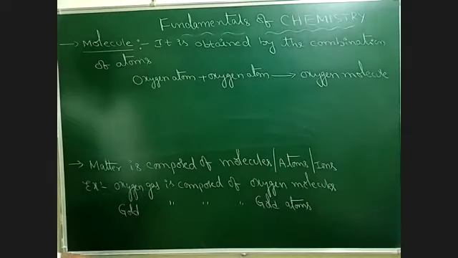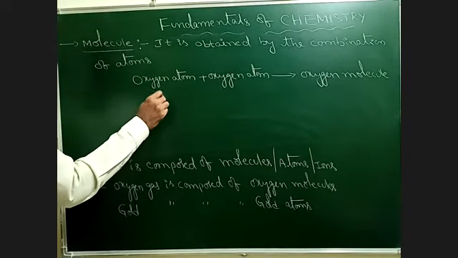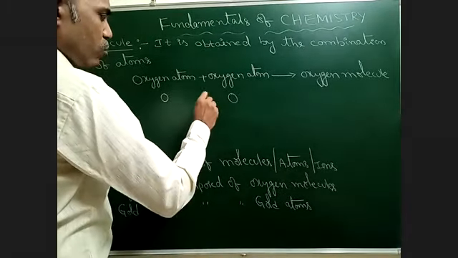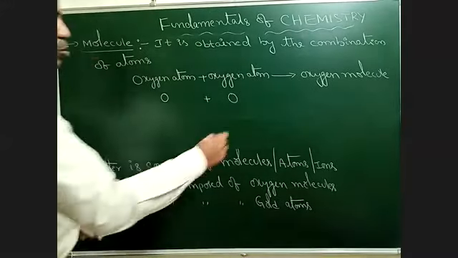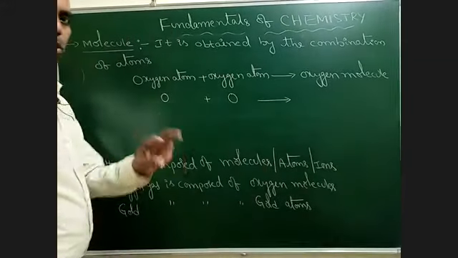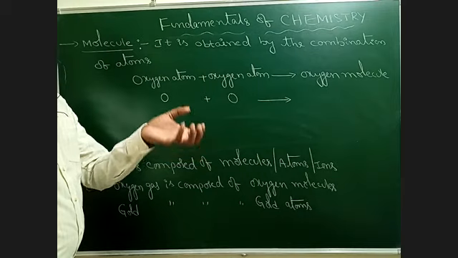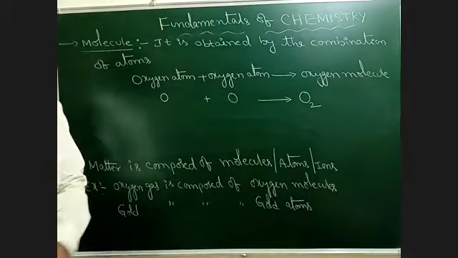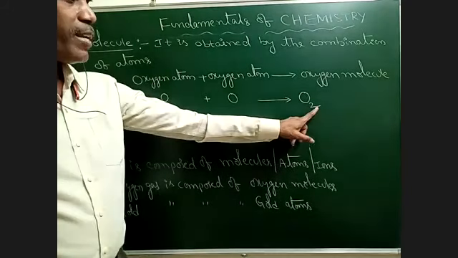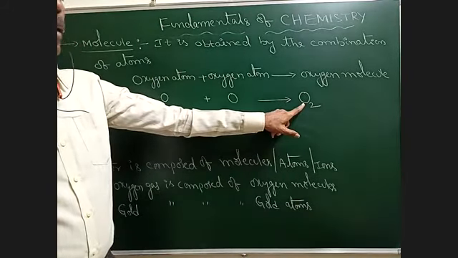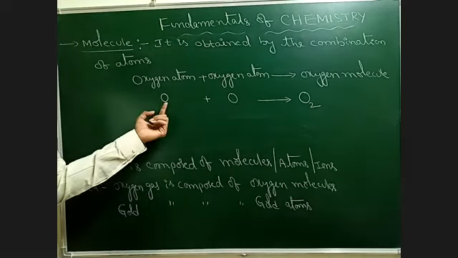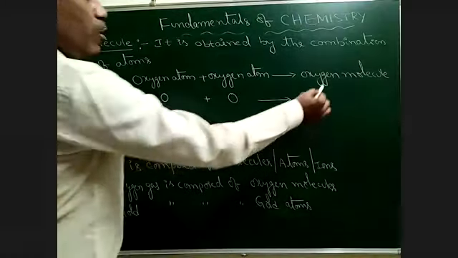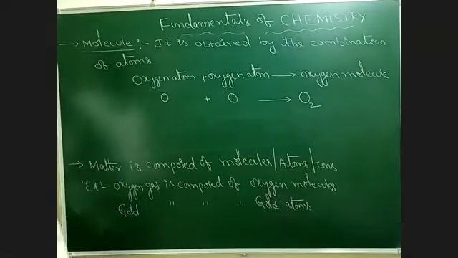When coming to its formulas, the oxygen atom symbol is O. The second oxygen atom symbol is O. When you combine these two oxygen atoms, we should get an oxygen molecule that has two oxygen atoms. That is O2. This 2 indicates the number of oxygen atoms. One atom plus one atom will give 2 oxygen atoms. So the chemical formula of the oxygen molecule is O2.